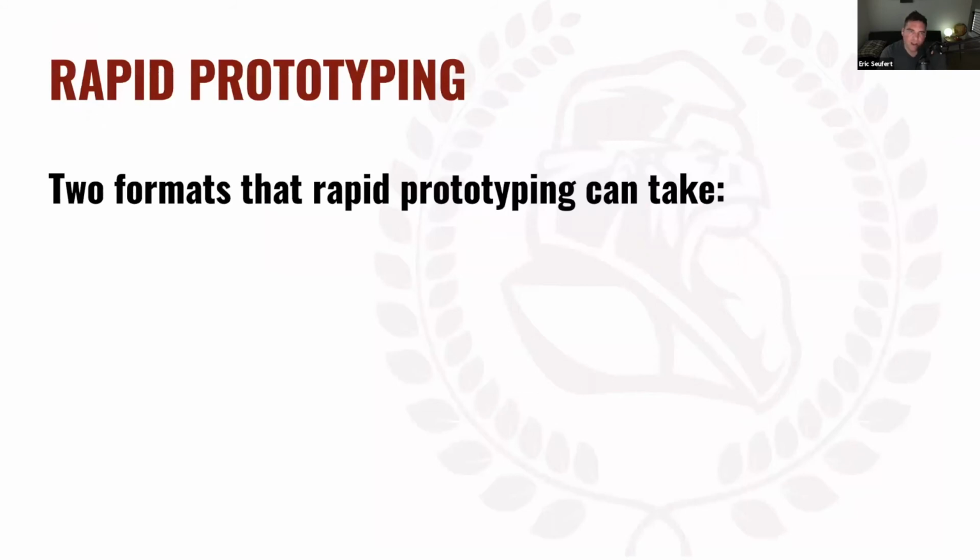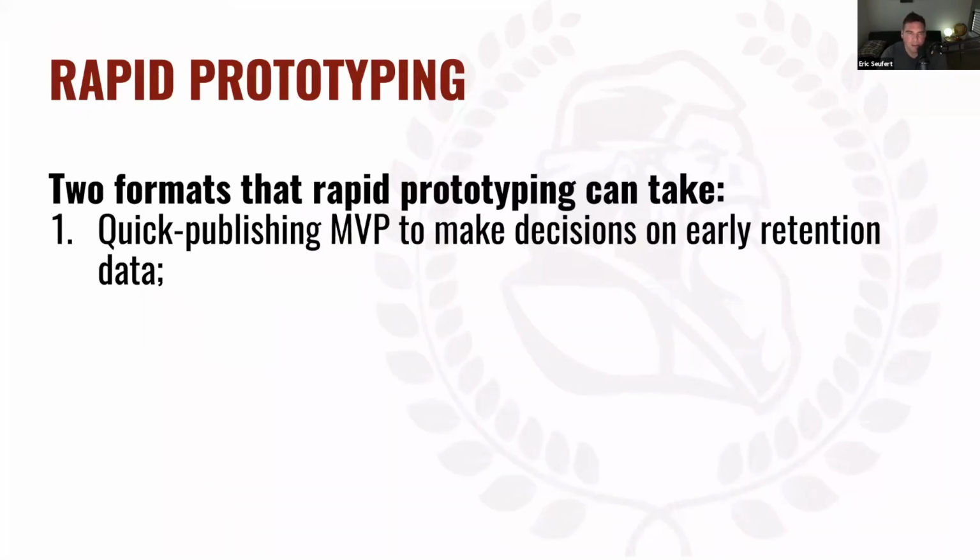I think there are two formats that rapid prototyping can take. One is quick publishing an MVP to make decisions on early retention data. So you make a very basic version of your game. Maybe the core loop is in place, but not much else. And you push it out and you say, look, it's got to hit day one retention of 30%. And if it doesn't, then we're killing it. And if it does, then we'll keep developing it, right? Or maybe that's 40% or 50% for a hyper casual game.